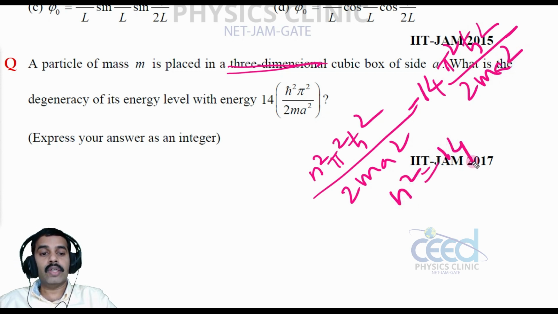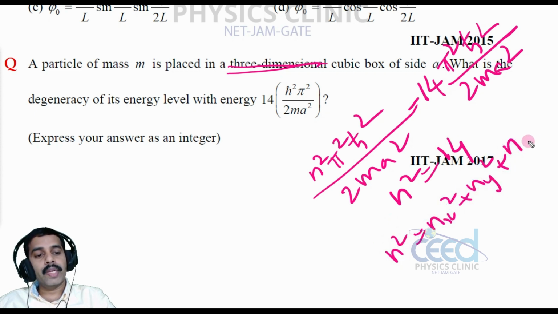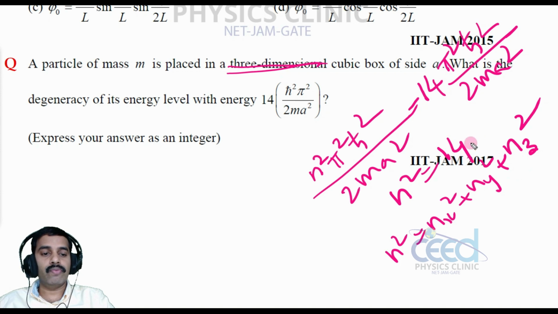And for a three-dimensional cubic box, n square is equal to nx square plus ny square plus nz square. Now how can we select these quantum numbers to get 14? How can I select in different ways, right? Suppose I select 2 square plus 2 square plus 2 square, that is 12. That is not possible.